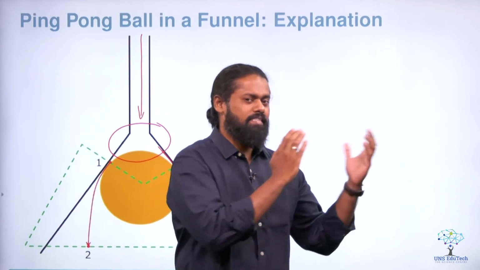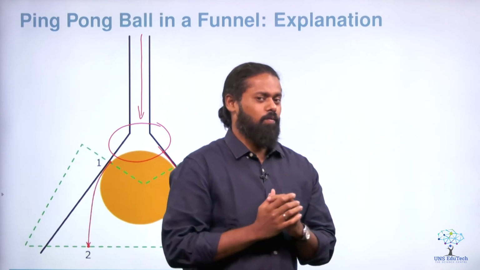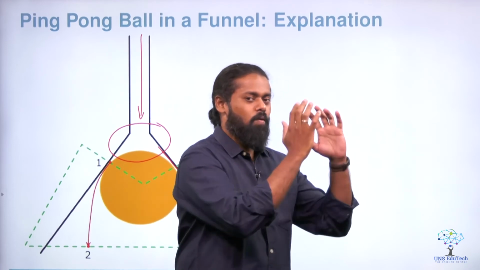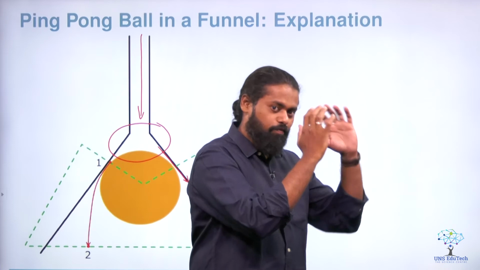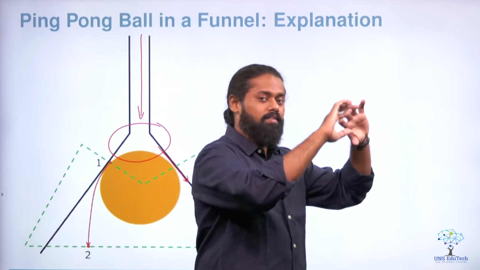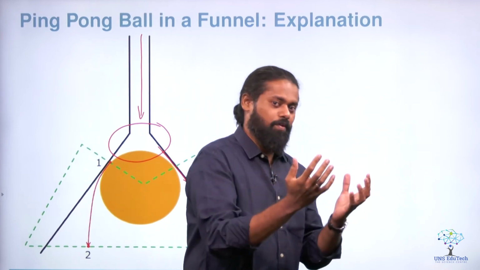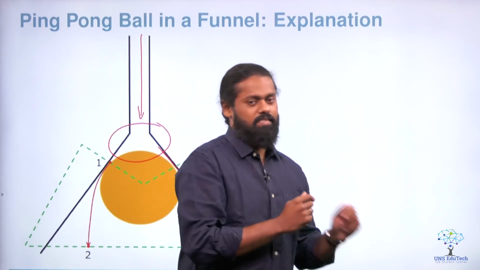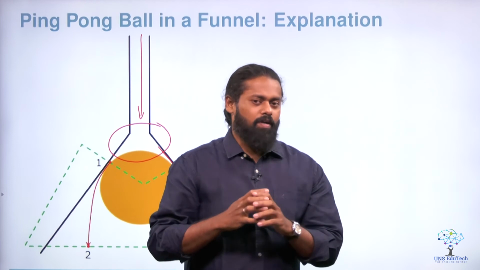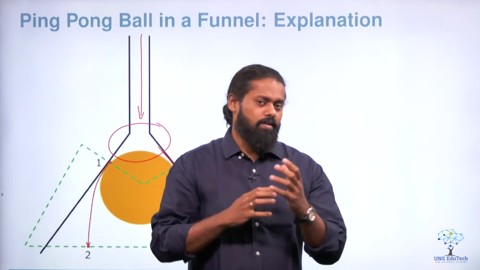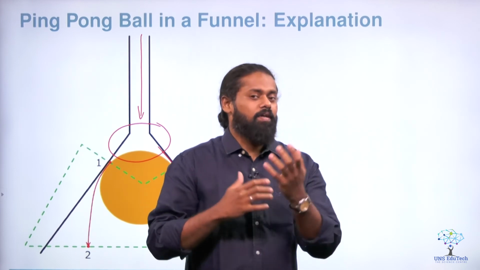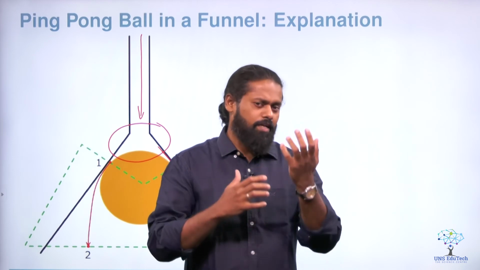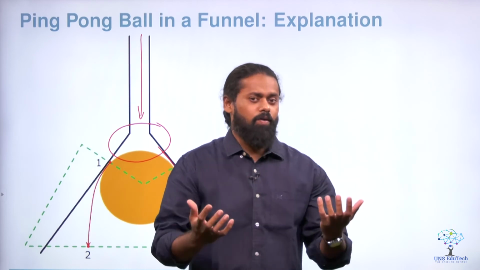So when you are increasing the velocity, the pressure will reduce, and a low pressure region is created around that ball. As a result, the ball is stationary there, or floating, because the ambient pressure is atmospheric pressure, and that is much higher compared to the pressure around the ball because of this air jet. So when you are applying the conservation of energy principle to a moving fluid, we call it Bernoulli's principle.